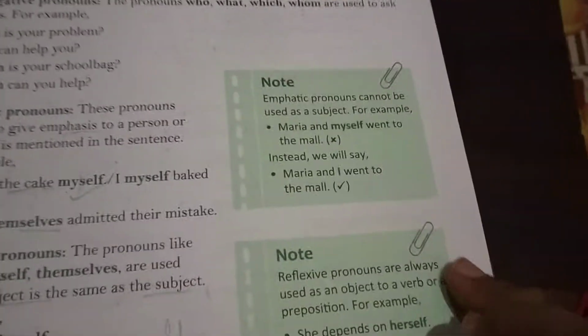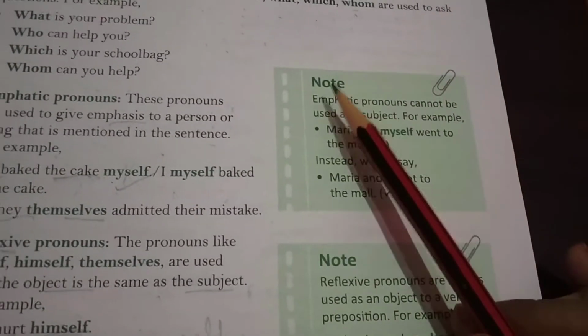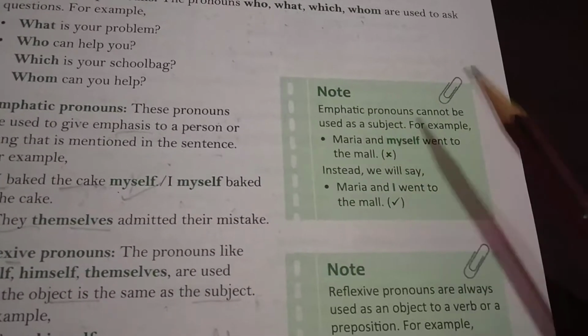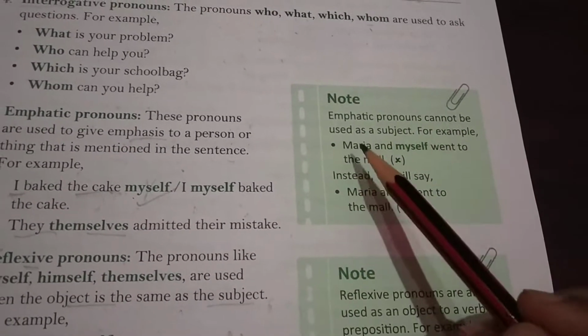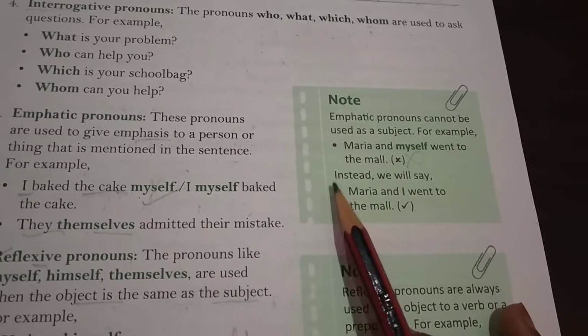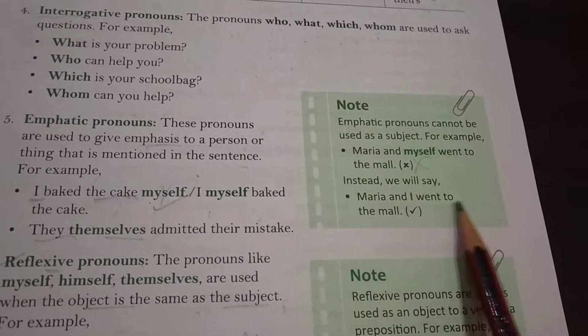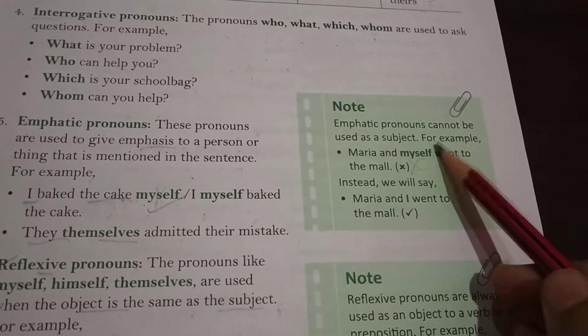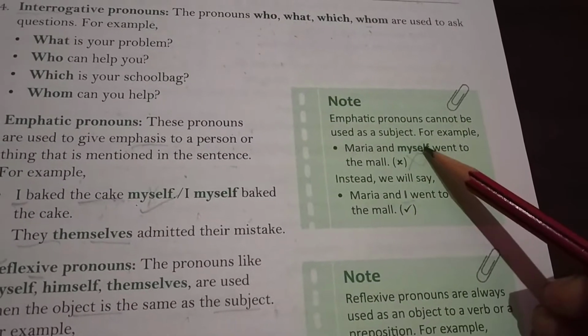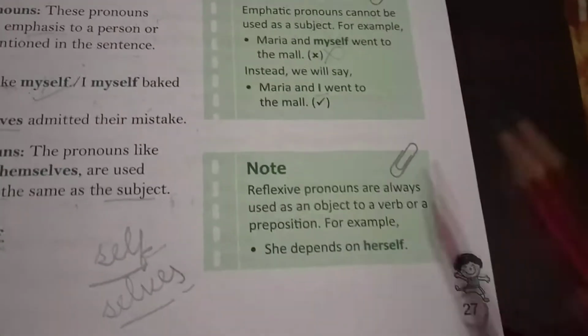As you can see here, students, there is a note given. Emphatic pronouns cannot be used as a subject. Yes, we can't use an emphatic pronoun as a subject. It's used here: Maria and myself. No, it's wrong. Instead, we will say Maria and I went to the mall. In place of myself, we should write I, not myself, because it cannot be used as a subject.